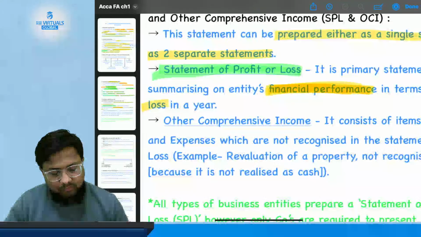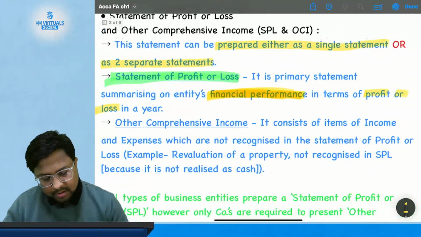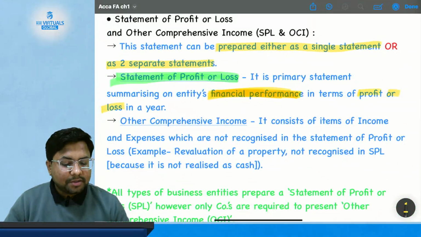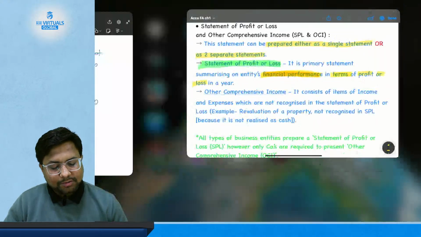Okay. Now what is financial performance in terms of profit or loss?